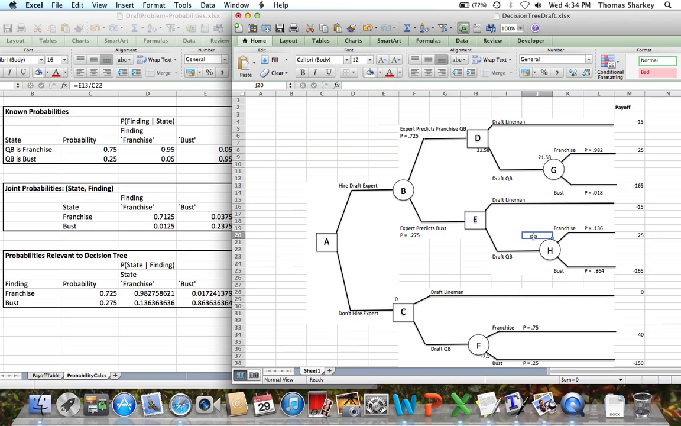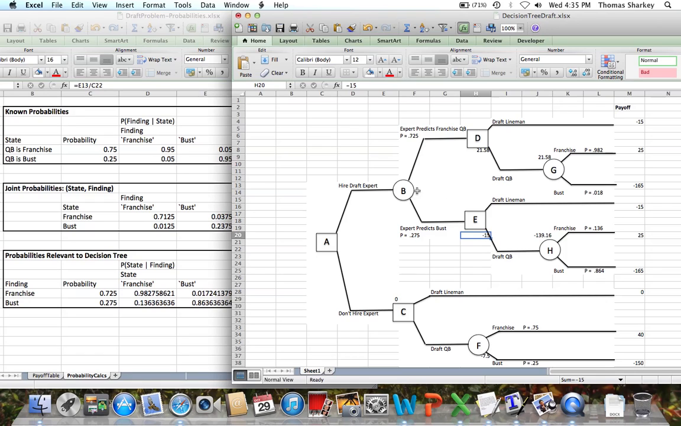We need to do the same process for E. It's going to be pretty clear that since our probabilities for the person being a franchise quarterback have gotten much lower, we're clearly going to go with the draft lineman. But to do the same calculation, we have a 0.136 probability of getting the $25 million payout for the franchise, and then a 0.864 probability of getting a minus $165 million payout for the node H. So we get a very, very low payout here. Drafting the lineman, we're going to get a payout of minus $15 million.